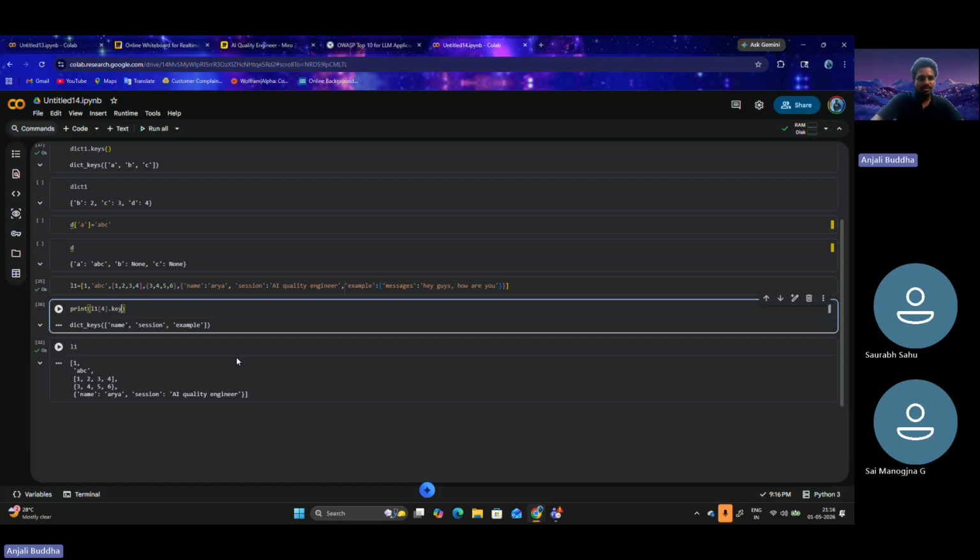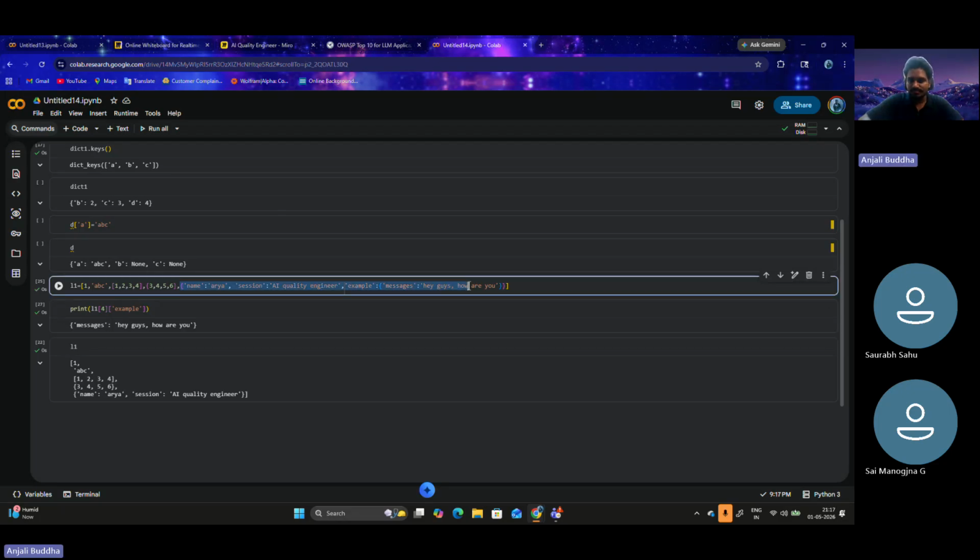Let's try putting up the follow-up key, example. The spelling should be the same. Let's run this. Now we are getting another dictionary that contains elements like a JSON message object. Within the list, the fifth element is a dictionary, and within it there is one element whose key is example, but whose value is another dictionary. This is what a nested dictionary means, in action.